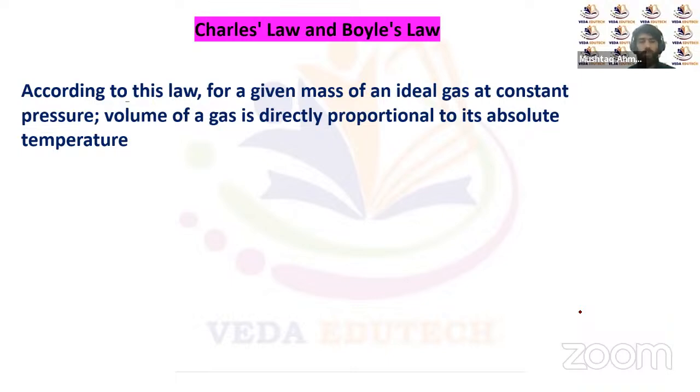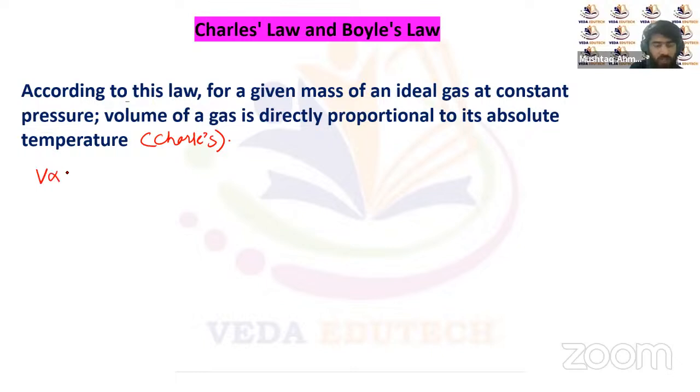According to this law, for a given mass of an ideal gas at constant pressure, the volume of the gas will be directly proportional to its absolute temperature. That's Charles' law. So Charles' law says that if we have a fixed amount of an ideal gas kept at constant pressure, then the volume of the gas will change according to the temperature, directly proportional to its absolute temperature.